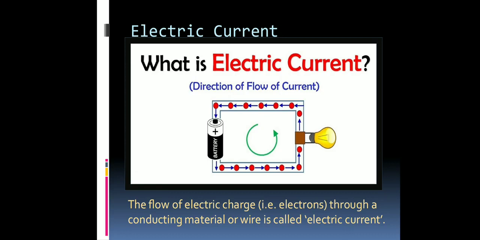These electrons start moving in a certain direction, and this movement of electrons or charged particles in conducting materials in a particular direction is called electric current. Clear? Now let us read the definition. The flow of electric charges through a conducting material or wire is called electric current. Okay, so the flow of electric charge is electric current. What is electric current? Flow of electric charge. That's it. Is it clear? Now let us understand what is an electron.